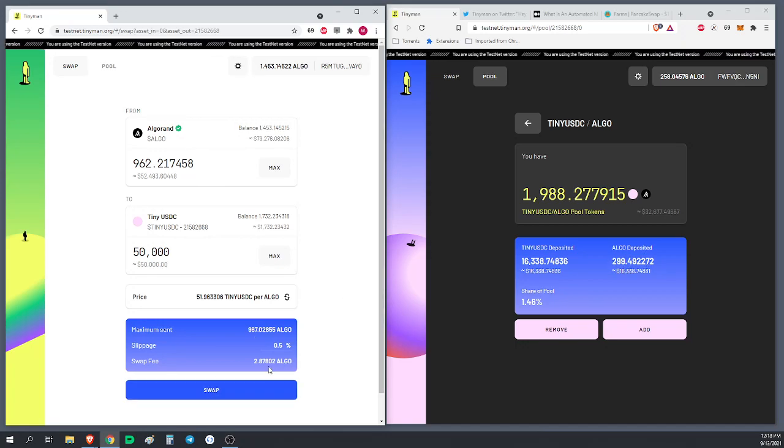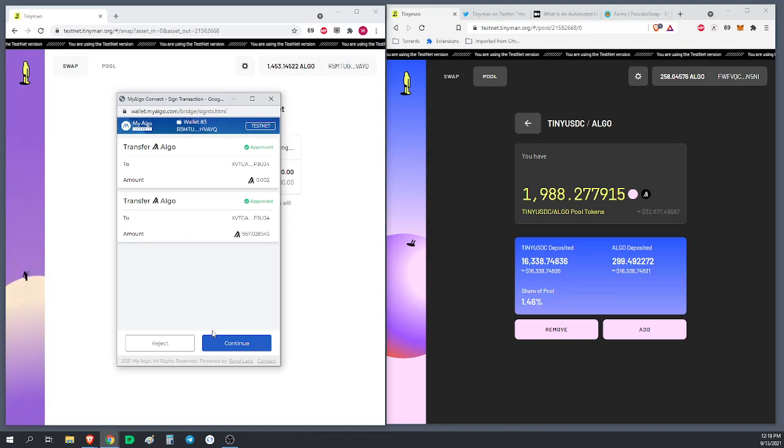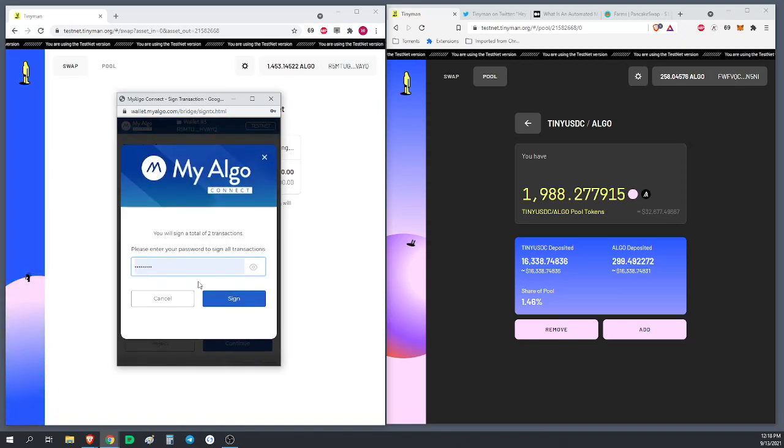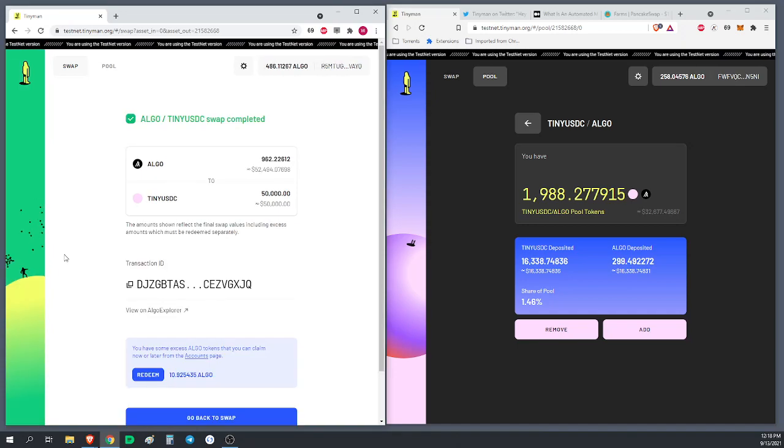Okay. Slippage 0.5. Let's swap. Confirm swap. All right, continue. Yes, we will sign. Algo man getting dirty over here. Oh, snowboarding. Cows, snowboarding. Not really 100% sure what's going on there. And there we go. Woo!